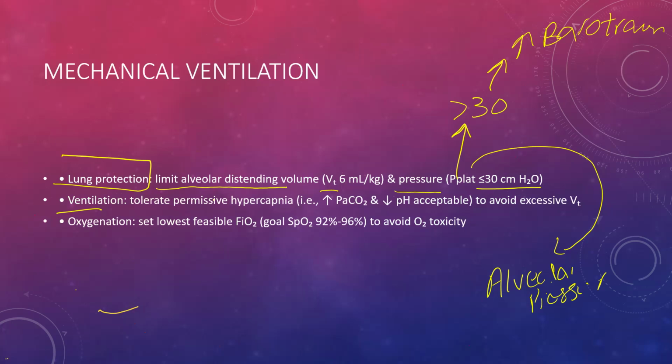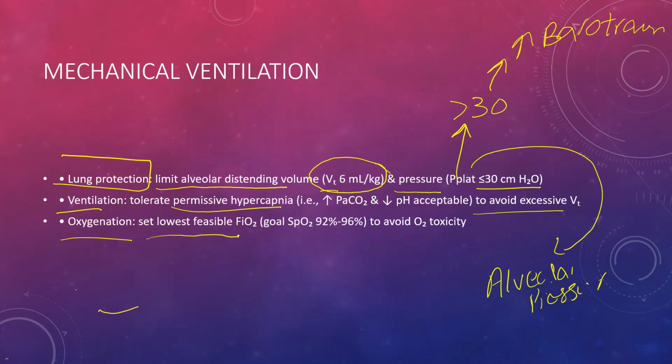So in ventilation, tolerate permissive hypercapnia, right? Why tolerate permissive hypercapnia? To avoid overdistension of the lung. Alveoli are delicate things. If we use high pressure, they will rupture and it will induce barotrauma, leading to tension pneumothorax, right? So how can you avoid this? By avoiding excessive tidal volume, and this is very important, 6 ml per kg.